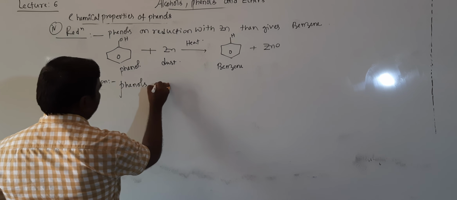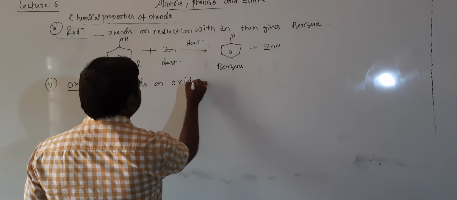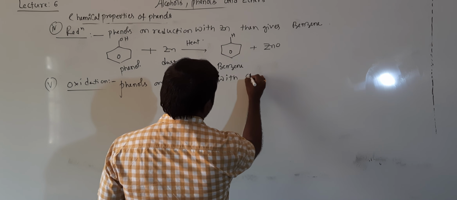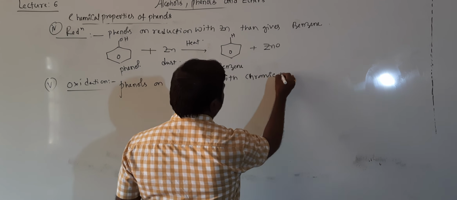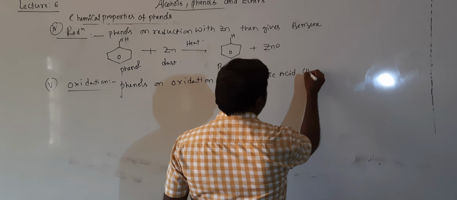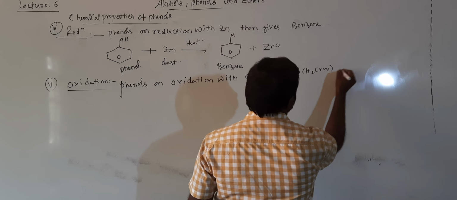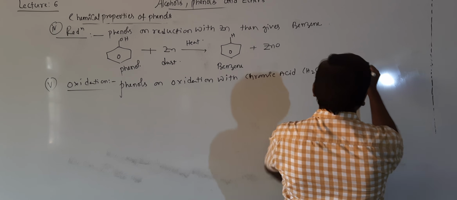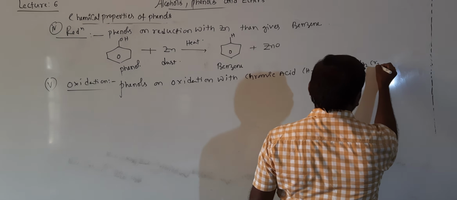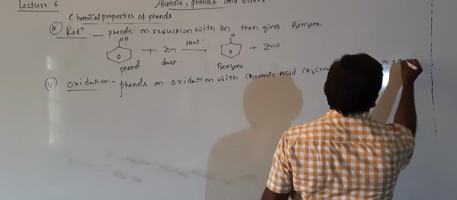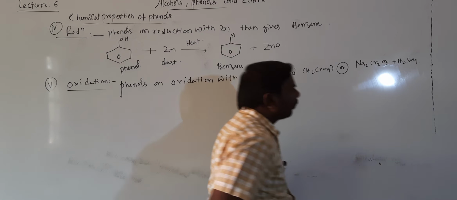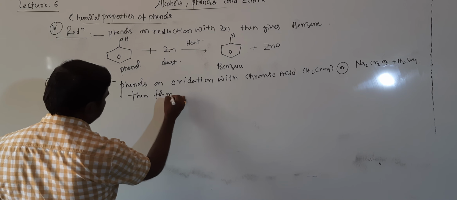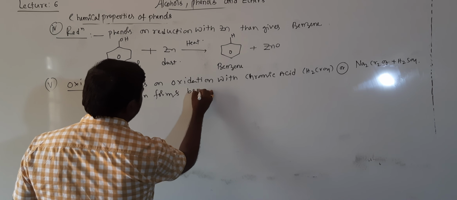Phenols on oxidation with chromic acid, that is H2CrO4, or K2Cr2O7 or Na2Cr2O7 plus H2SO4, then form benzoquinone.